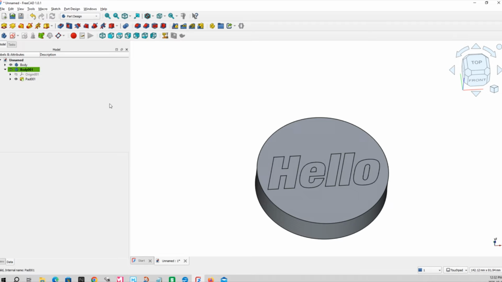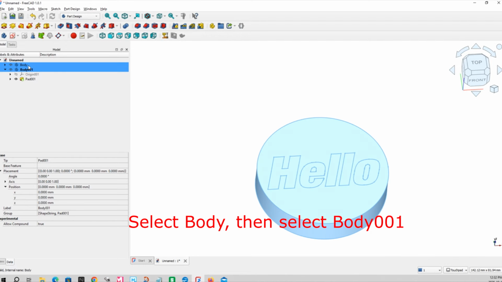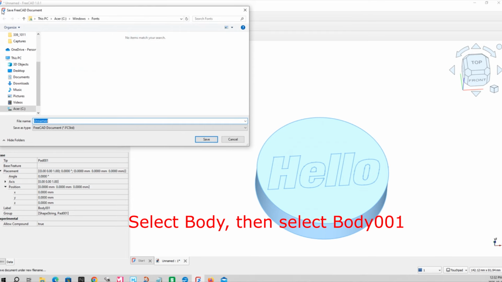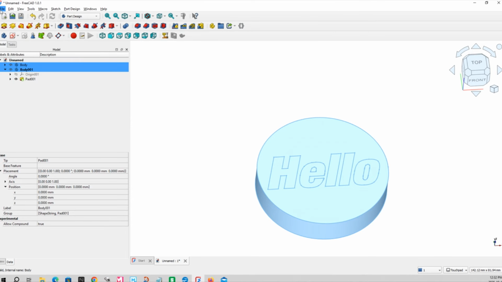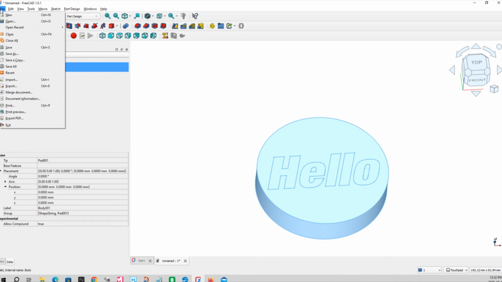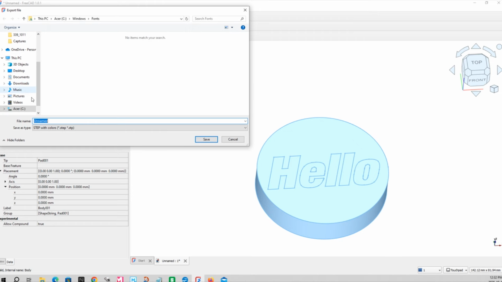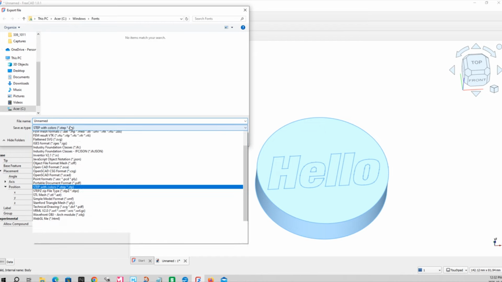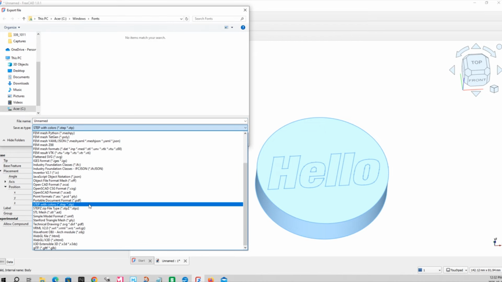Now, for us to properly export it, we've got to select both bodies, and save it. So we got both bodies selected. Let's export it. And make sure you're exporting it as a STEP file with colors, not an STL.